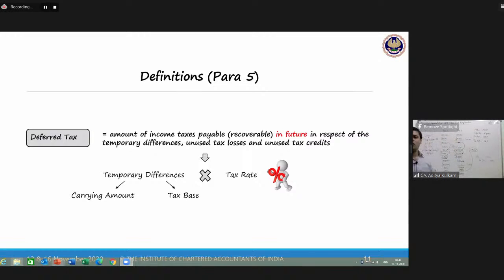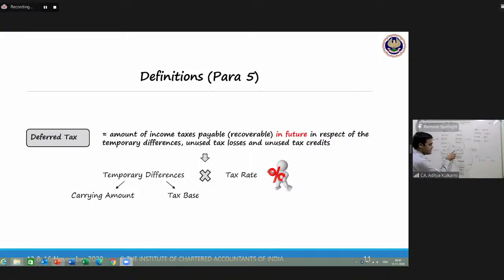What is this 15,000 actually? It is this 50,000 depreciation which you are claiming in the first year also. So 50,000 into 30%. The tax benefit on this expense, you are claiming it here. So next year when you are not going to get this benefit, your profit will go up by 50,000. Here it is 50, here it is 1 lakh. It has gone up by 50,000. So therefore, you will be having a deferred tax liability of 15,000.